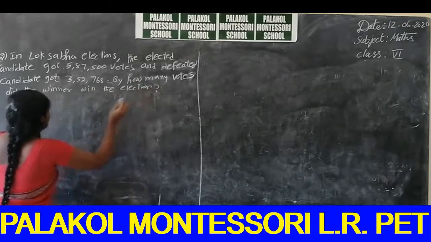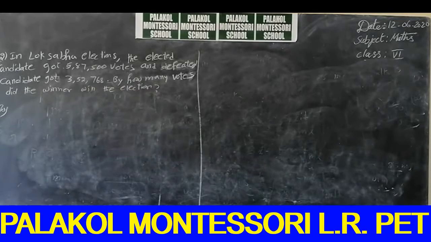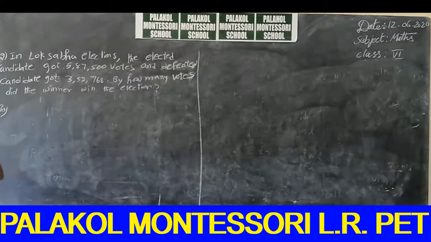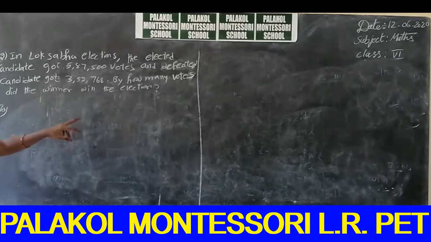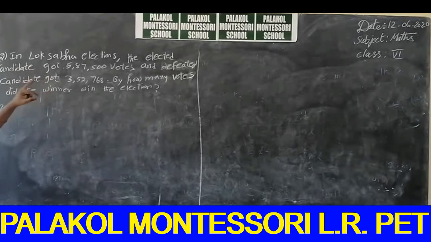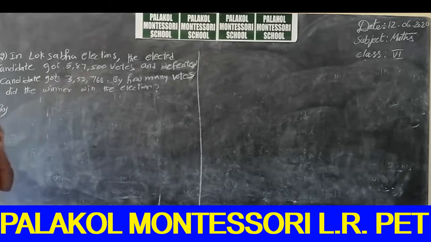So, what is the question? In Lok Sabha elections, the elected candidate got 5,87,500 votes and the defeated candidate got 3,52,768 votes. By how many votes did the winner win the election? The elected candidate means he won in the Lok Sabha elections. How many votes did he get? 5,87,500 votes.